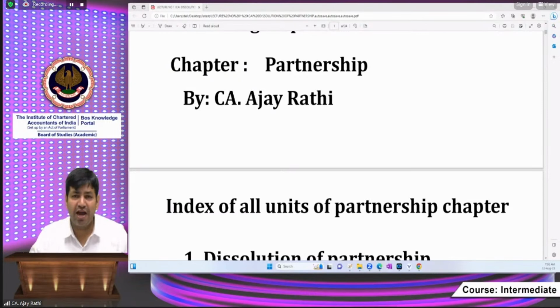Today we are going to start partnership for group 2 advanced accounts CA Inter. So I am waiting for your presence. Very good morning Himanshu, Kavita. I hope everyone is now ready to start this wonderful chapter, which is a very important chapter. So guys who are on YouTube, you can also join the ICA application so that you may interact in two ways. I'm going to start today's session without wasting time.